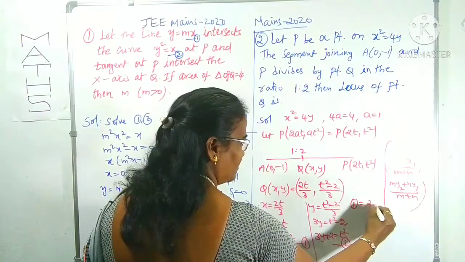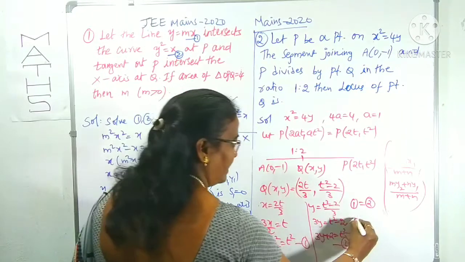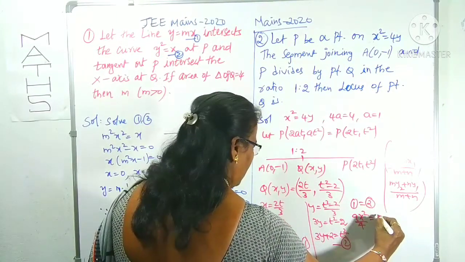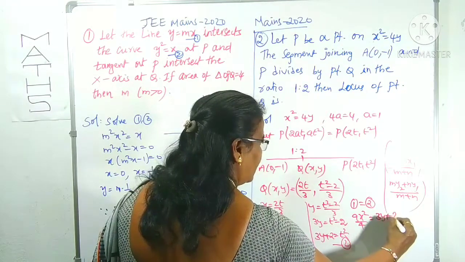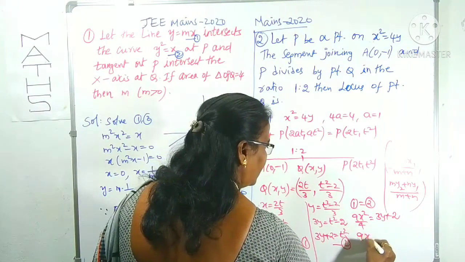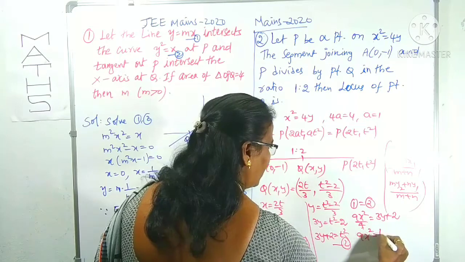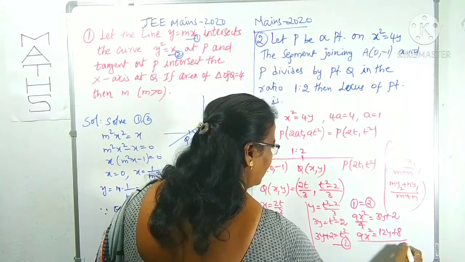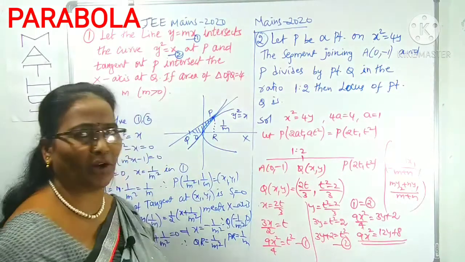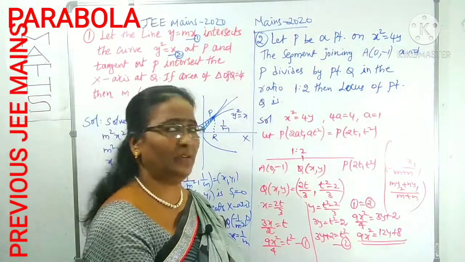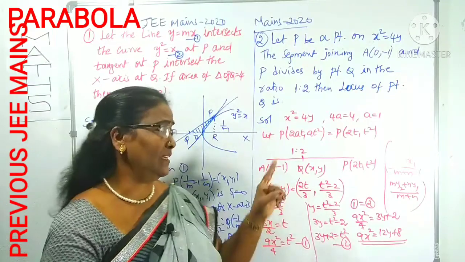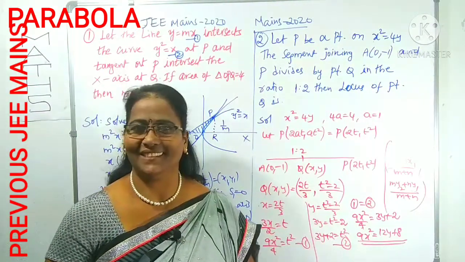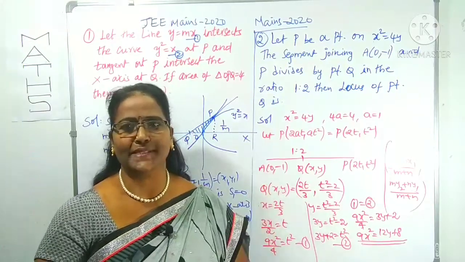That will be 9x square by 4 equals 3y plus 2. Taking the cross multiplication, 9x square is equal to 4 times 3 is 12y plus 4 times 2 is 8. This is our required locus of the point Q. It's very simple, but here we have to concentrate mainly on what a parametric point is as well as the ratio concept. That's it, right? Now we will move to some more questions.